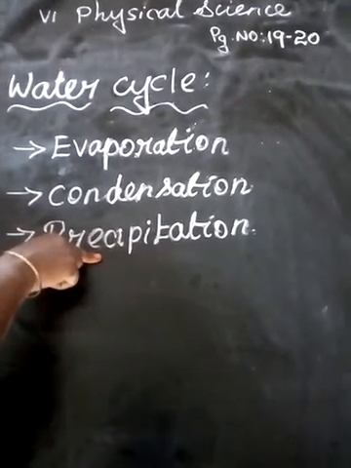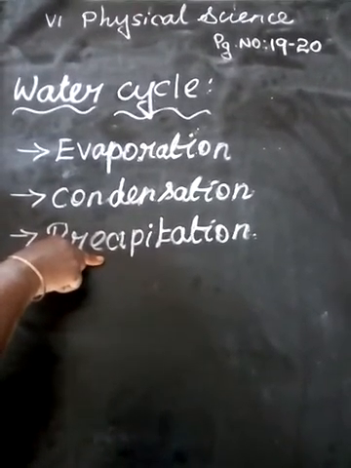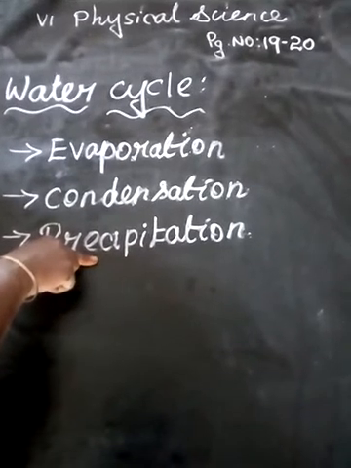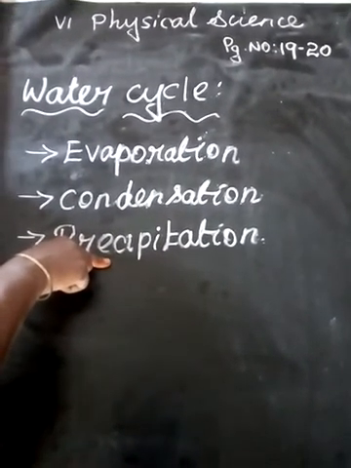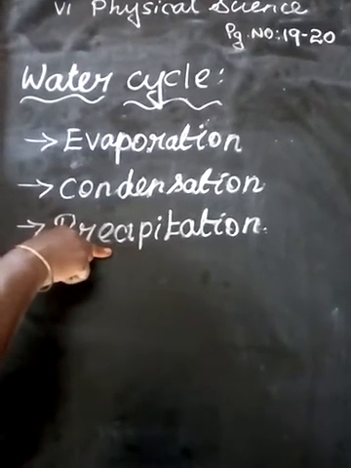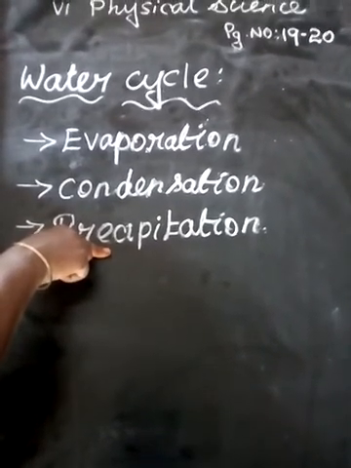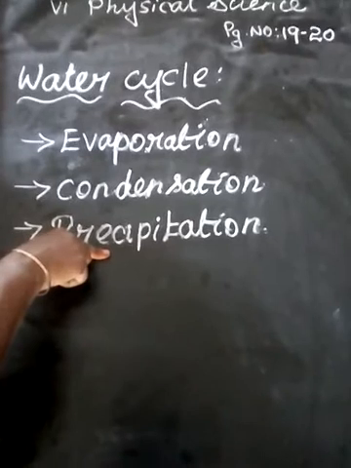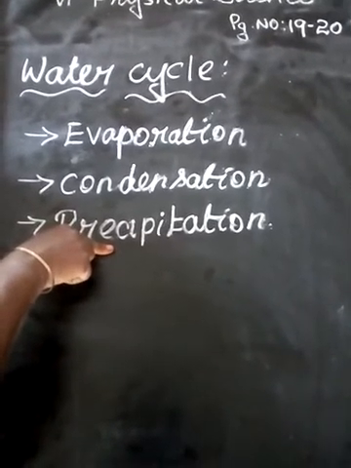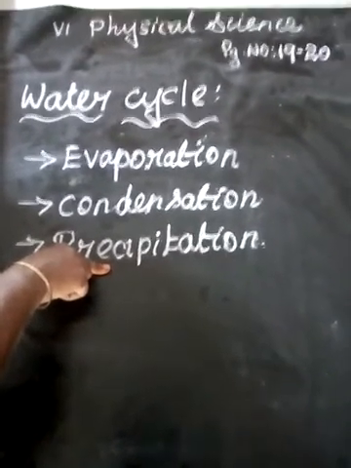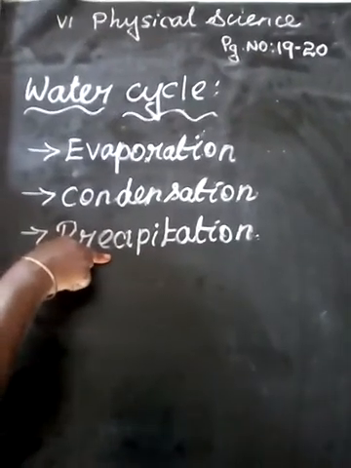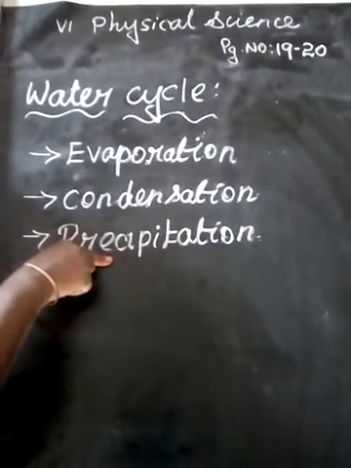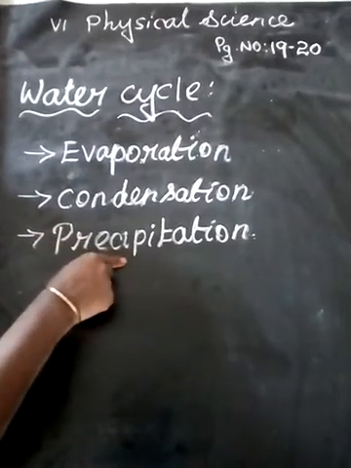Because the droplets are minute, they have no weight, so they do not fall down and stay mixed with the clouds. When the water droplets combine together they form rain. Then the small water particles combine to form a raindrop, so it has some weight. Due to gravity it falls as rain. This is known as precipitation.